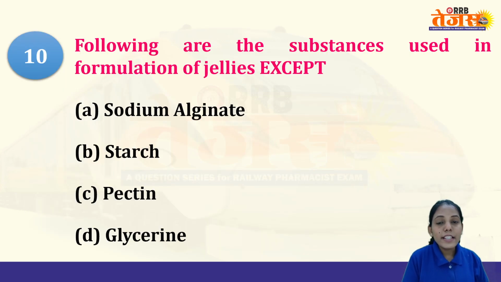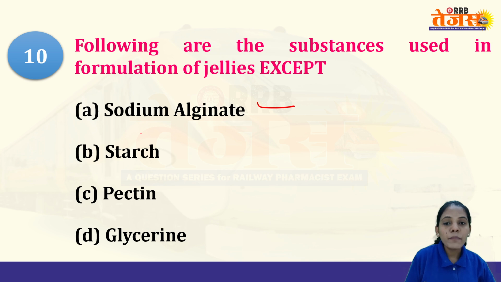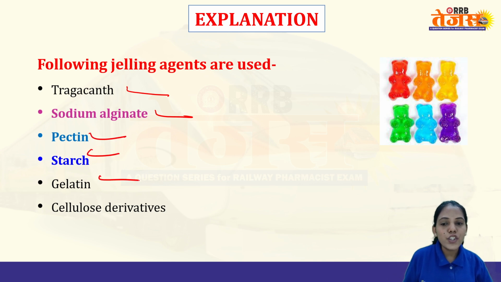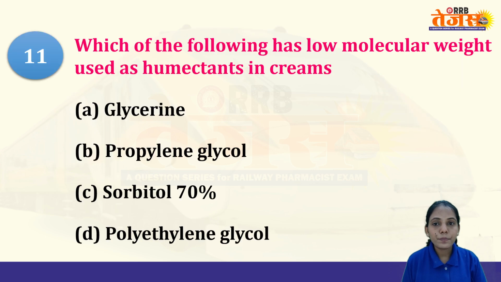Following are the substances used in the formulation of jellies except. That means three of them are used except one. Basically we are using naturally occurring substances: sodium alginate is used, starch, pectin is used, but glycerin is not used. Glycerin acts as your humectant also. In jellies, tragacanth is used, sodium alginate, pectin, starch, gelatin and some cellulose derivatives are used.